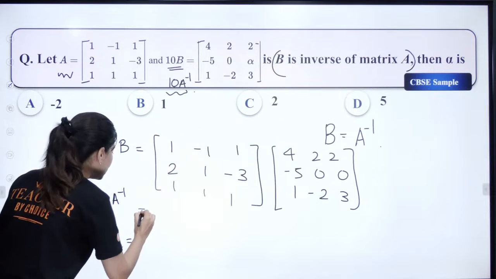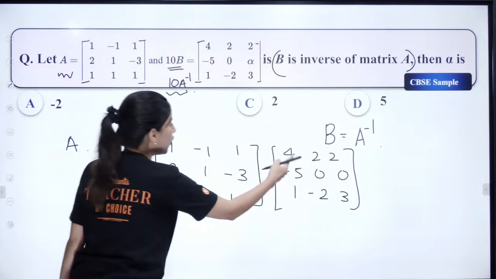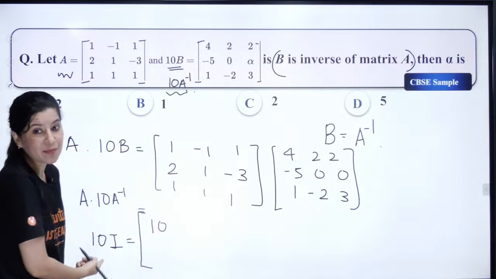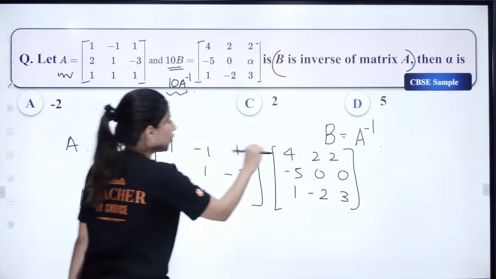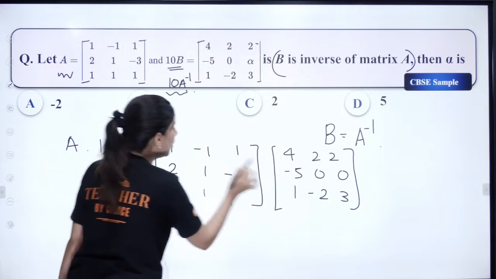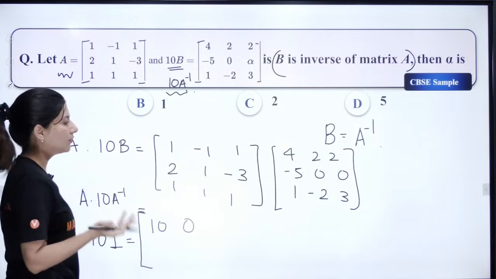So now you just need to start multiplying. Row 1 into column 1: 4 plus 5, 9, and then this is 10. And this is supposed to be 10, by the way, 10 into the identity matrix. Now row 1 and column 2: 2, then 0, and then we have minus 2. We are getting a 0, that's what we wanted.